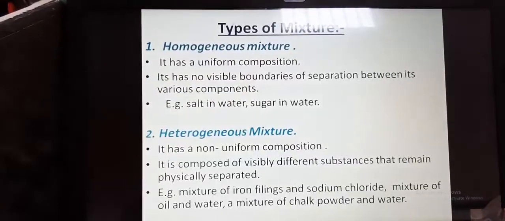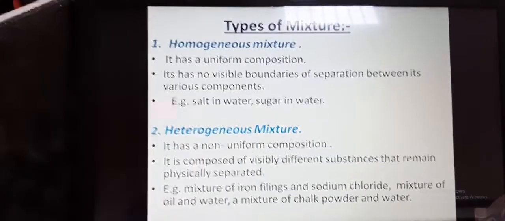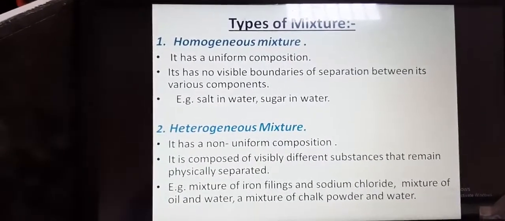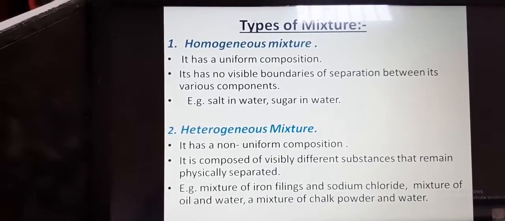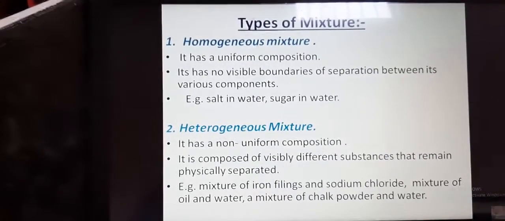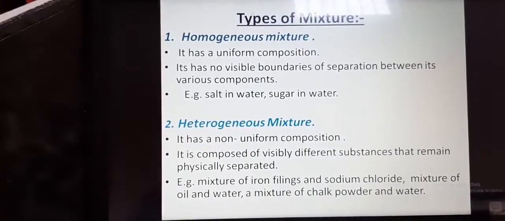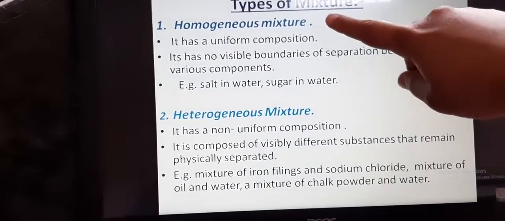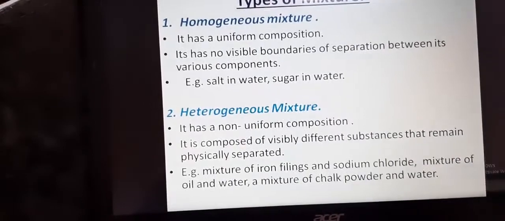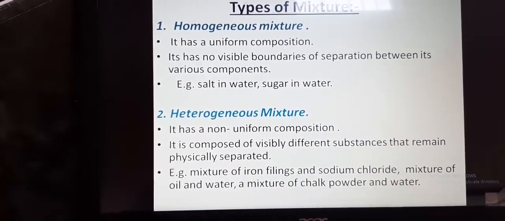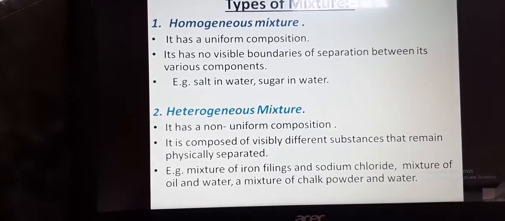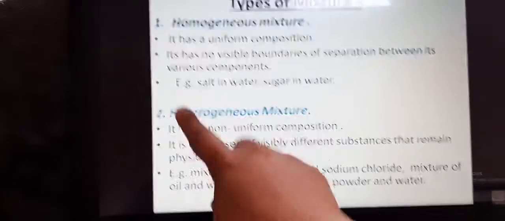Now, we will be discussing types of mixture. Depending upon the nature of the components that form a mixture, we can have different types of mixture. Basically, two types of mixture are present. Number one is homogeneous mixture. Number two is heterogeneous mixture. Now, what are homogeneous and what are heterogeneous mixtures? Homo means same and hetero means different.